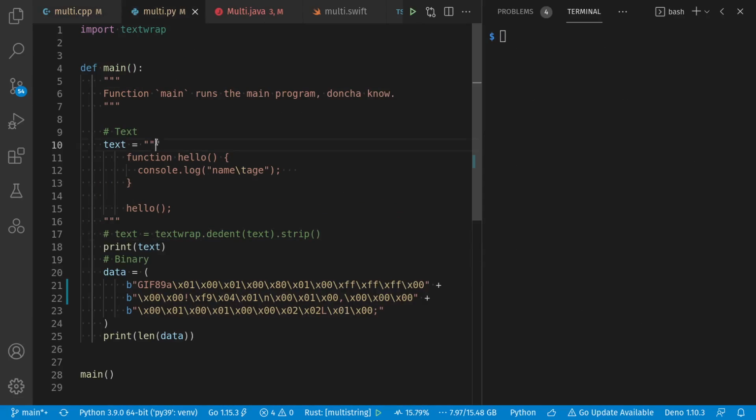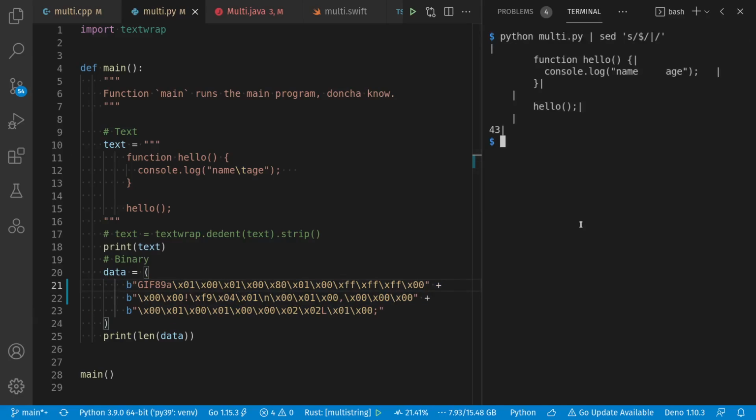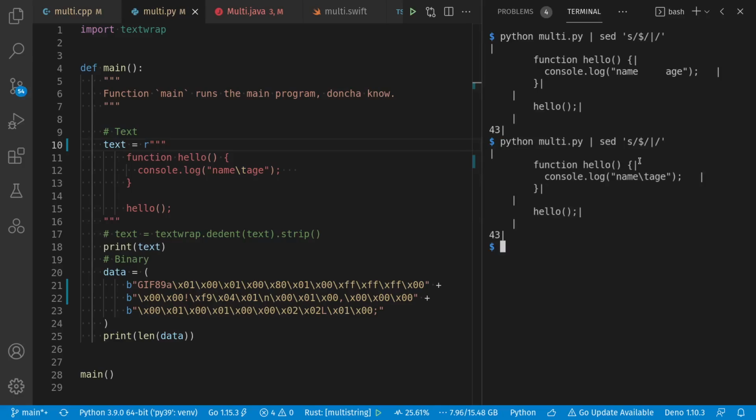Python has popularized the triple quote for multi-line string literals. And for binary data, I want to distinguish it from Unicode strings, so I put a B in front. Let's run this. And we see our indentation, as well as trailing white space, are included in the output. And the \t is rendered as a tab. If I want a raw string in Python, I prefix it with an R like usual, and otherwise things stay the same. And furthermore, while I can do pluses to concatenate strings, it supports the same syntax as C and C++, where juxtaposed literals count as a single string.